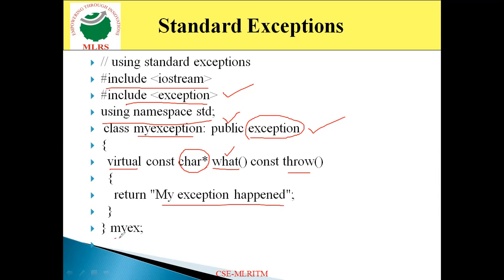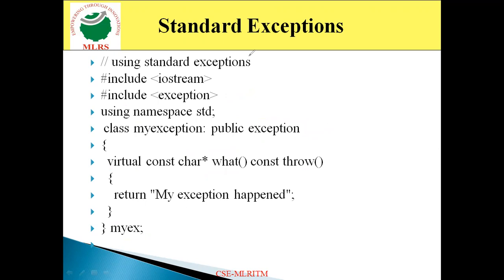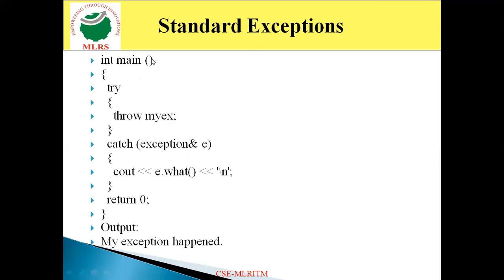Now look at this. Here I am creating the object for the class myexception, and that object here is myex, or simply myx. Then come to the main function. In the main function, I specify a try block, then throw myx. Now this myx is nothing but the object which I created for the myexception derived class.